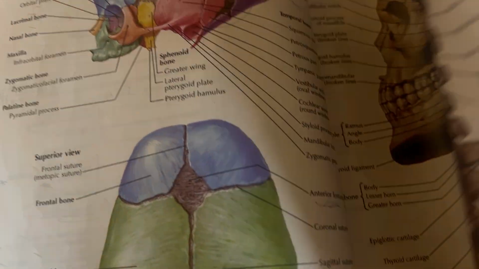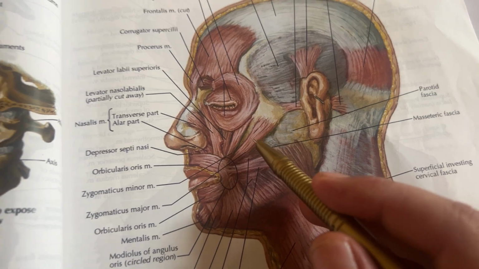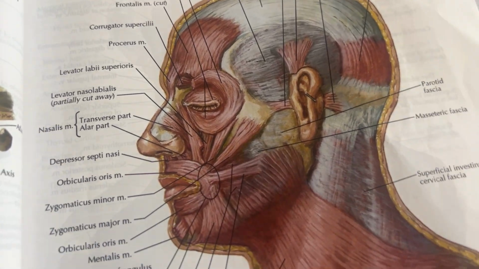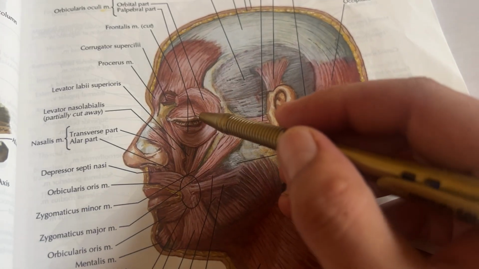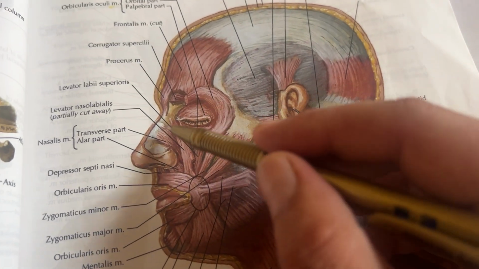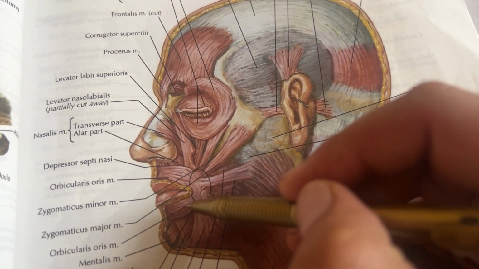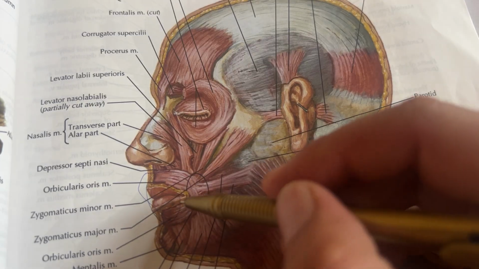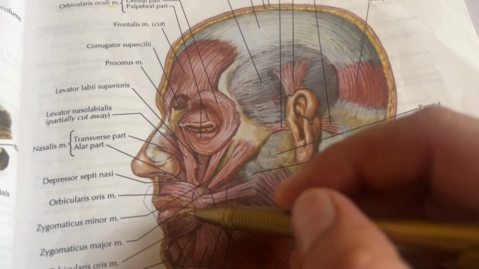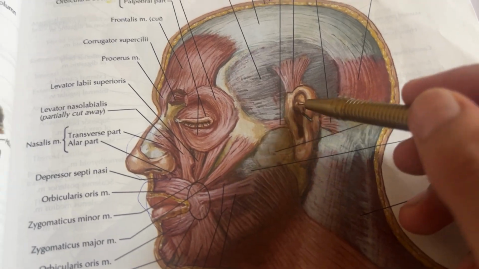Now going towards the muscles of facial expression, they are derived from the second pharyngeal arch and innervated by the facial nerve. They are grouped as orbital muscles, the oral muscles surrounding the oral orifice or oral opening, nasal muscles and auricular muscles.